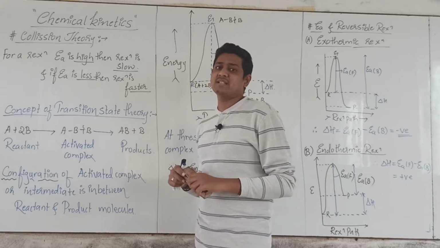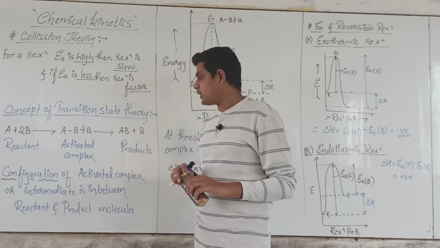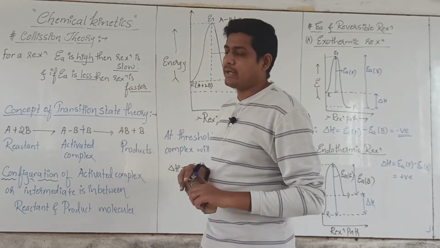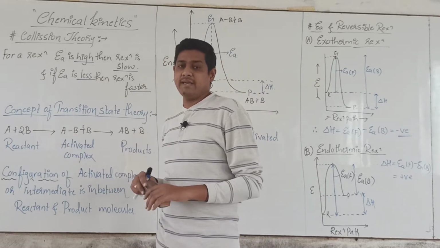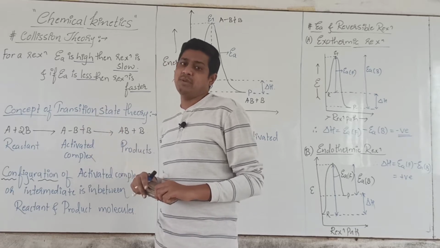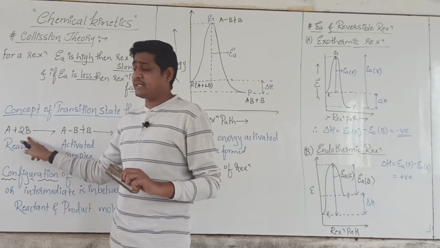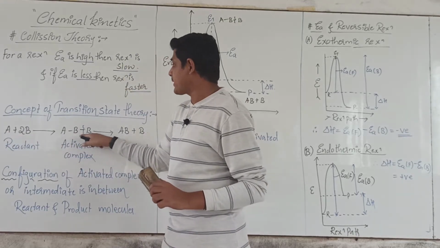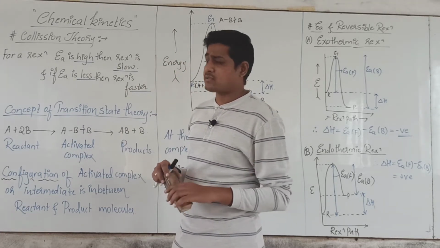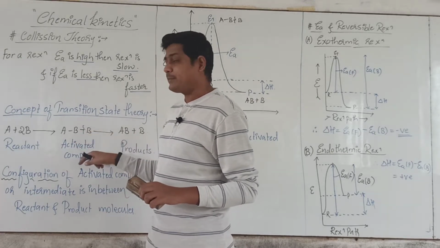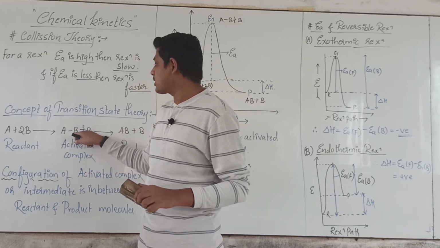What is this transition state theory? It explains the activated complex, or reaction intermediate. Here I have taken a reaction wherein reactant A is reacting with 2 moles of reactant B. When these two, having threshold energy, combine, there is a formation of this intermediate, which we also call the activated complex. Here, old bonds will break and new bonds will form.